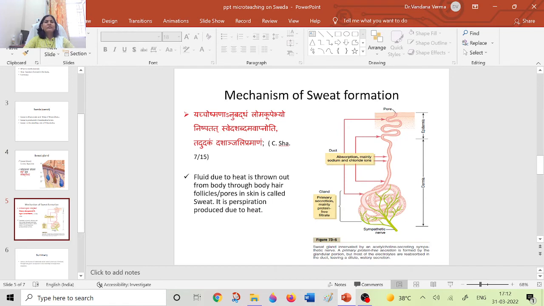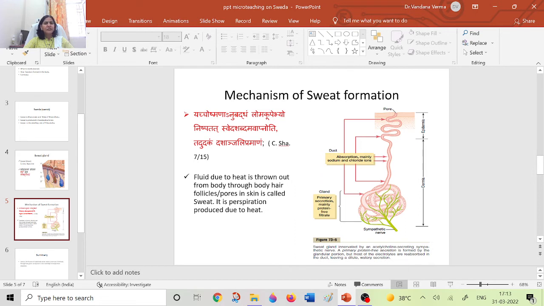Now come to the verse which explains the mechanism of sweat formation given by Acharya Charak. यच्चौष्माण अनुबद्धम लोमकूपेभ्यो निष्पतत स्वेद शब्दम आपनोति तद उदकम दश अंजलि प्रमाणम. Yach ushman anubaddham means whenever the body is exposed to heat. Anubaddha means when it comes in contact with the heat. Then a fraction of udak, which is 10 anjali, comes out through the lomakupa over the surface of the skin.